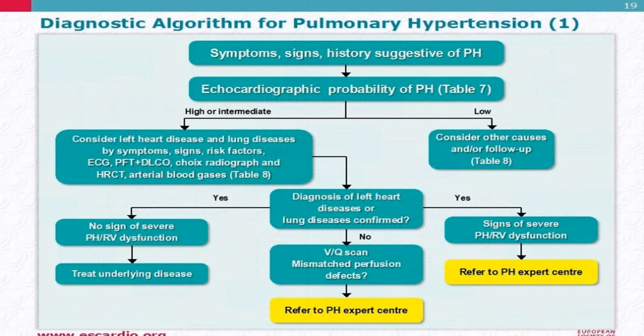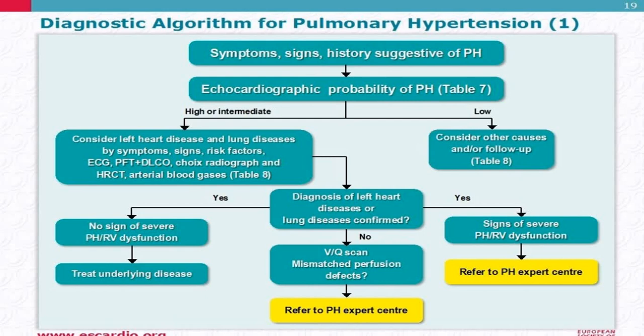How you identify by symptoms, signs, and history if it is suggestive of pulmonary hypertension. First study is echocardiography, which will help you to differentiate group 2, 3, 4 very easily. So you will be able to differentiate between group 2, group 3 and even group 1. And then you go for further investigation like ECG, pulmonary function test, DLCO, HRCT, etc. to rule out group 3, which is cor pulmonale group.